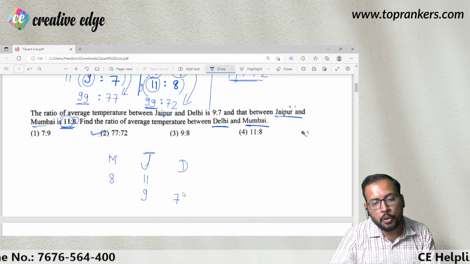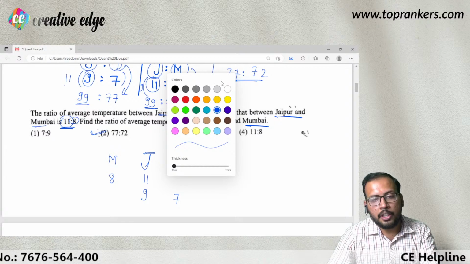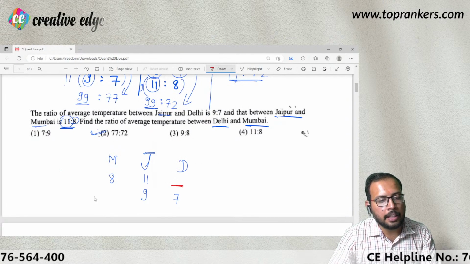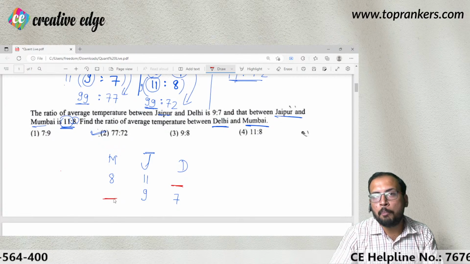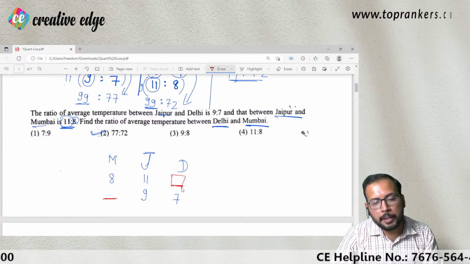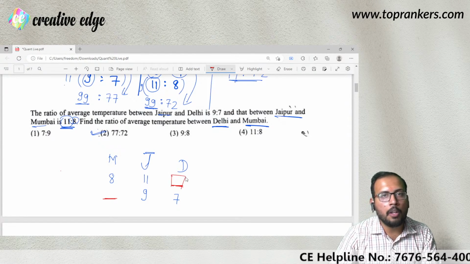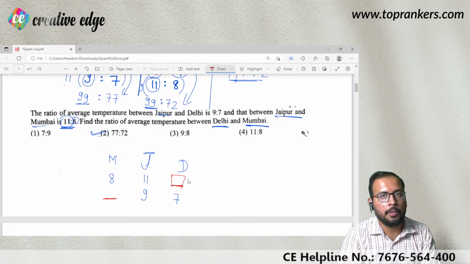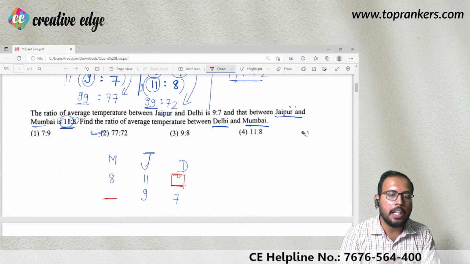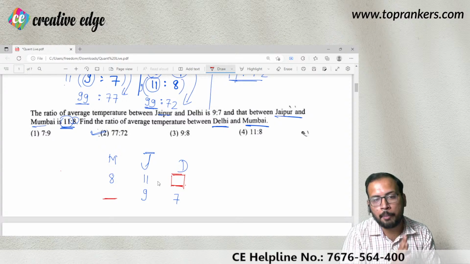7 for Delhi. Now you can see that when you do it from this method, you have some blank spaces here. You have some blank spaces here. So what you are going to do is that this blank space has to be filled with that number which is just adjacent to it. What am I saying? Beside this blank space, you will write the same number which is just beside it, that is 11.